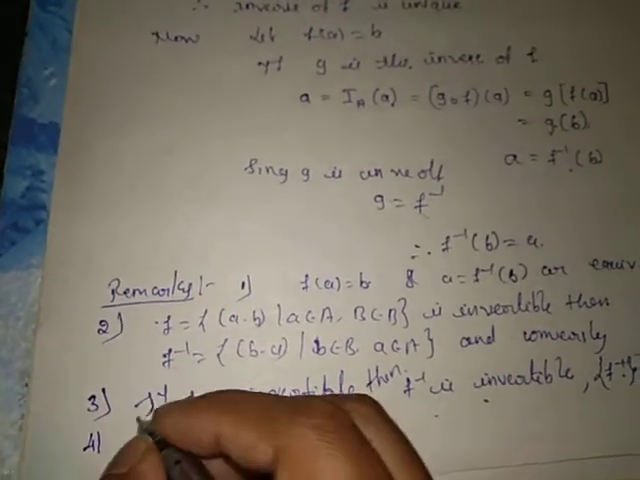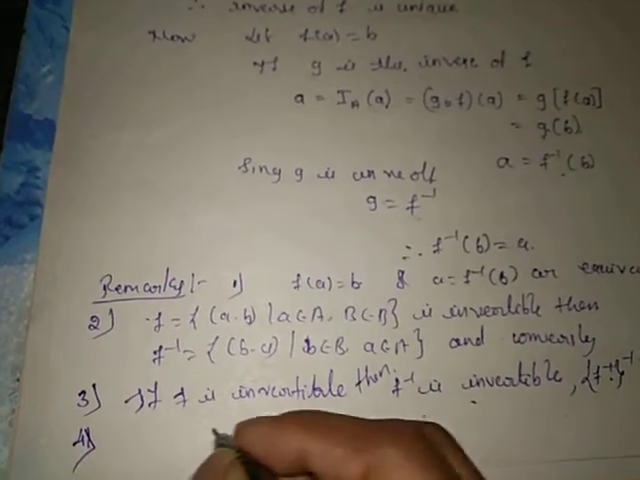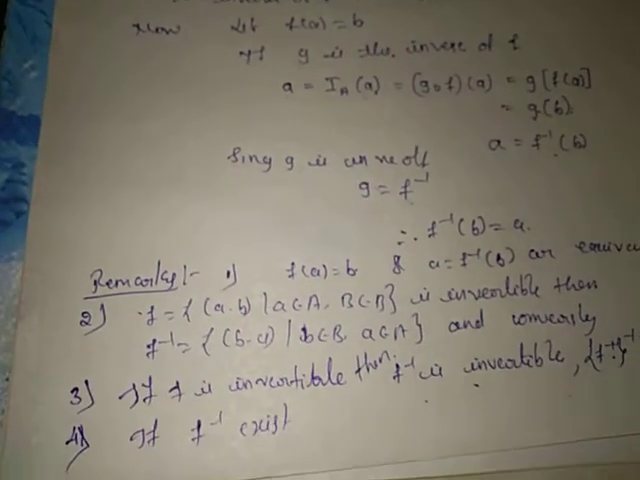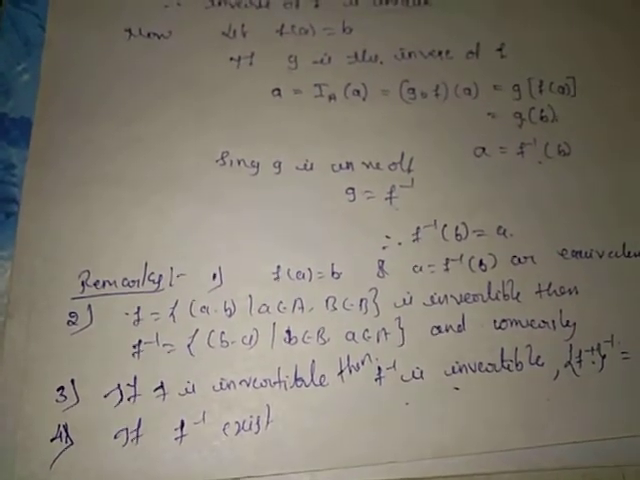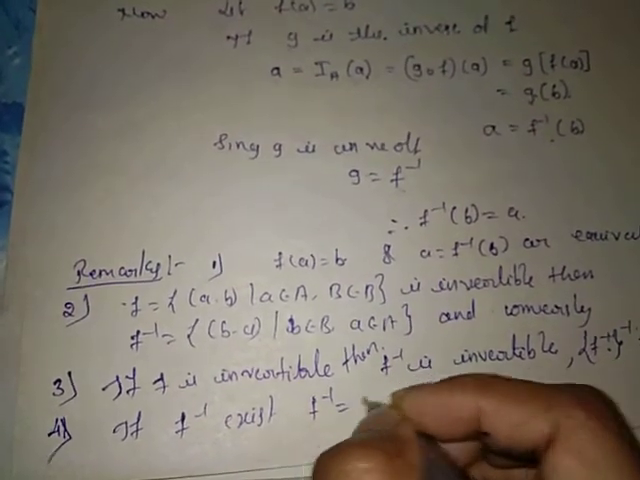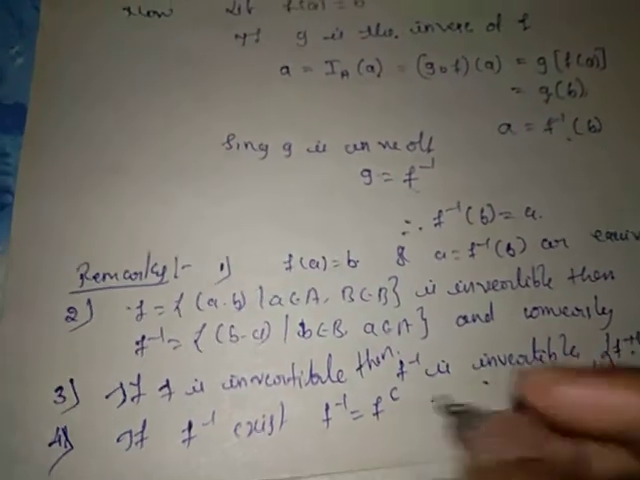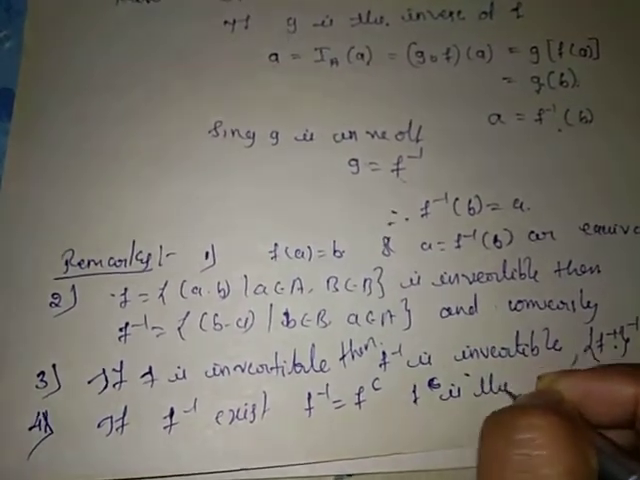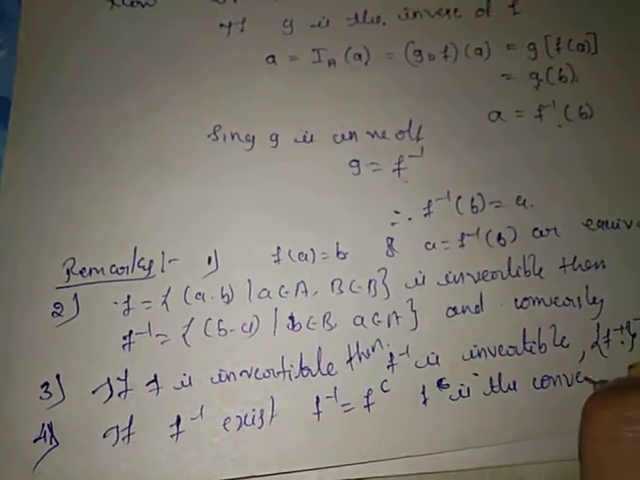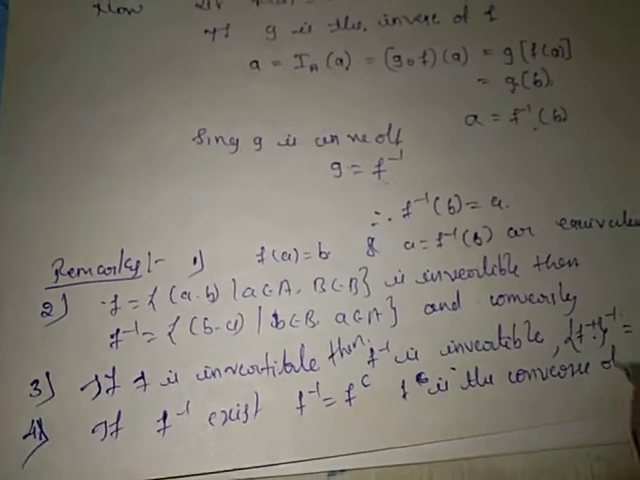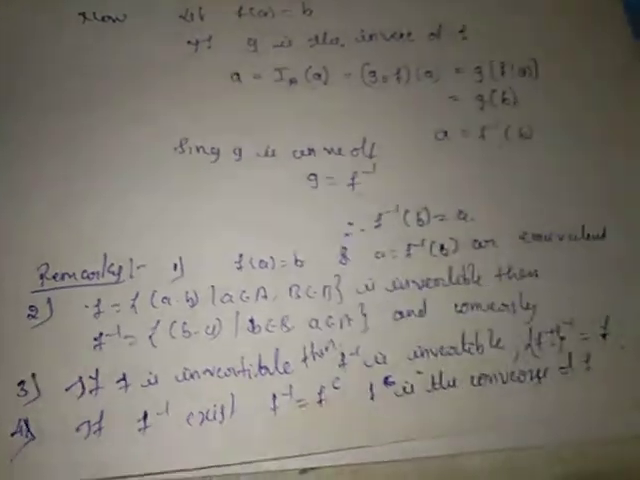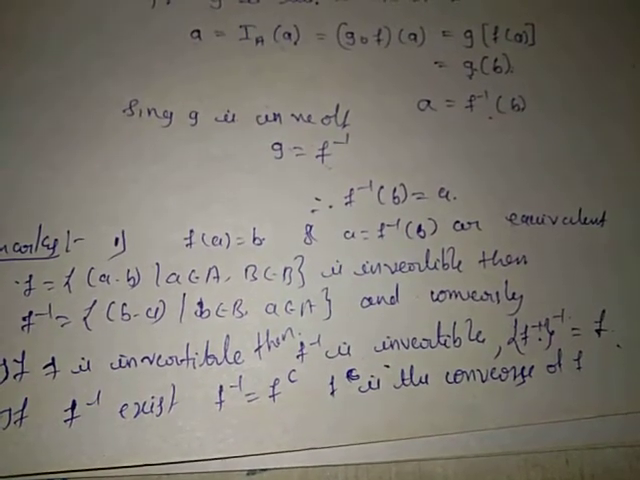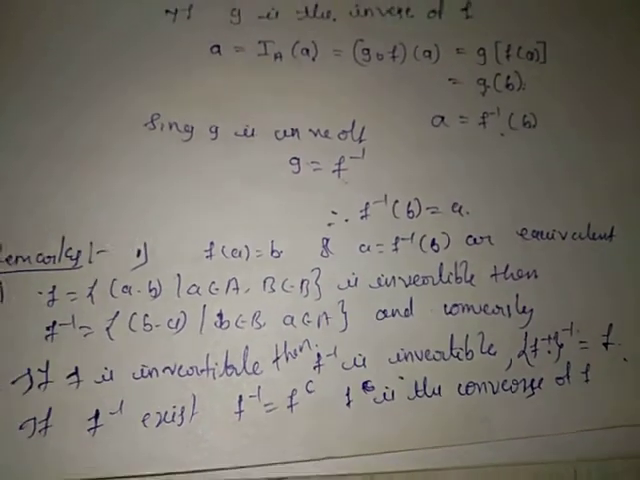And the fourth one: if inverse of f exists, then inverse of f equals f^c, where f^c is the converse of f. Next one is,